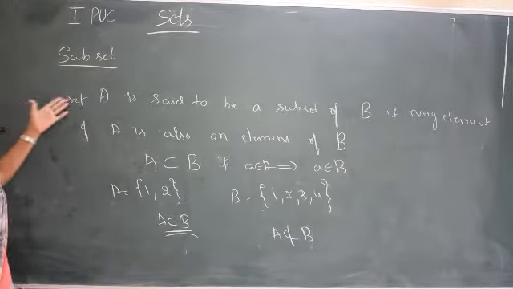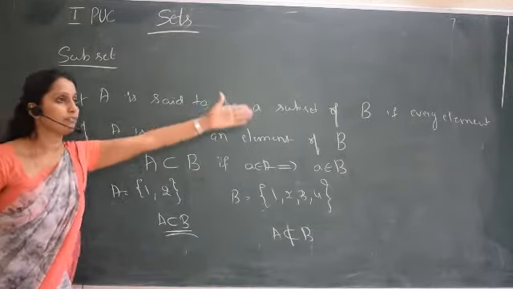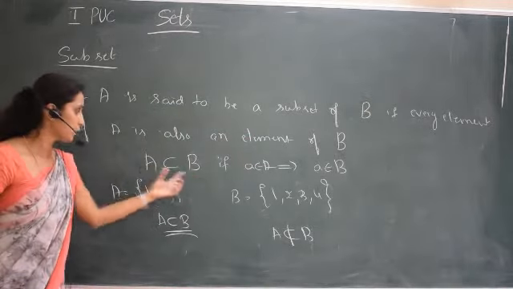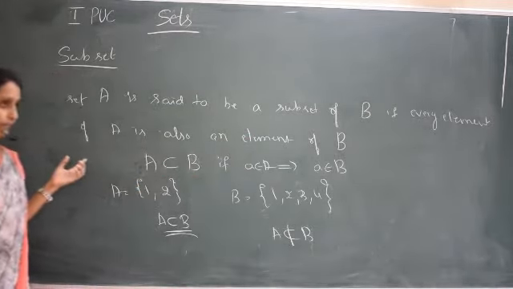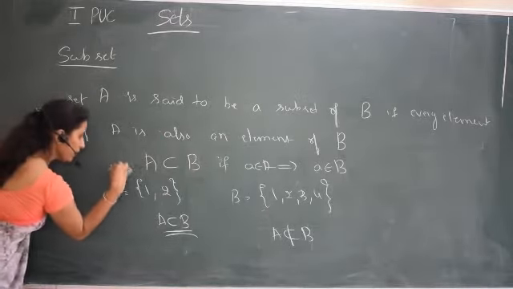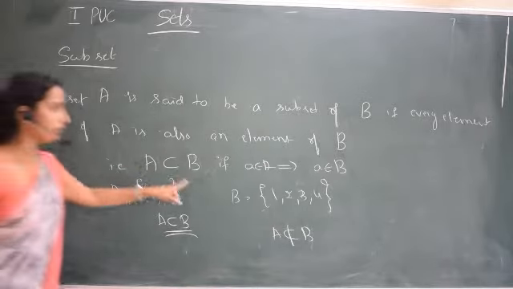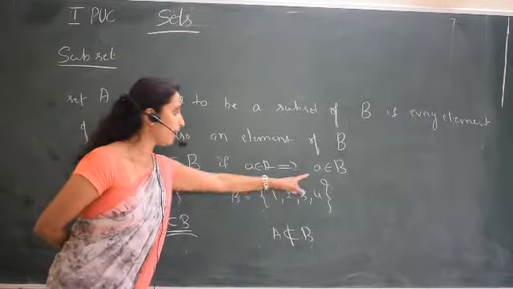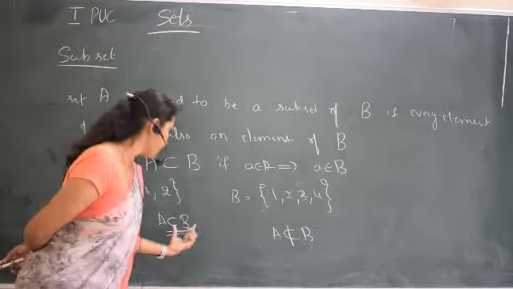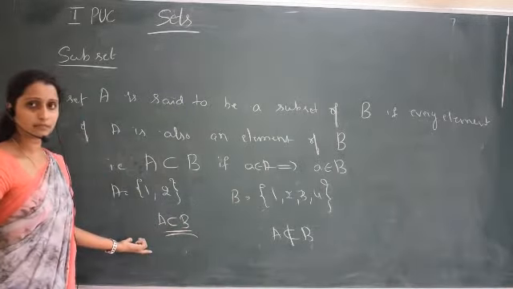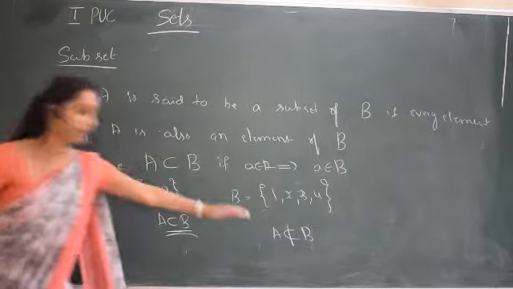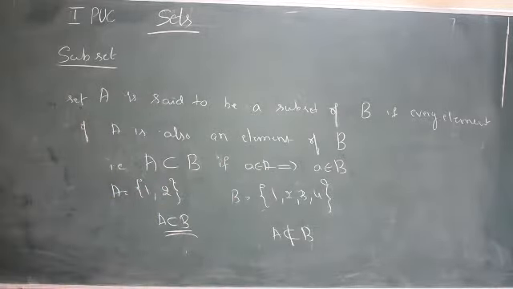A set A is said to be a subset of B if every element of A is also an element of B. It is denoted by A ⊆ B. You can write that A is a subset of B if x belongs to A implies x belongs to B. And for example, you can write A ⊆ B, and A is contained in B. If A is not a subset, then we denote this by A ⊄ B.